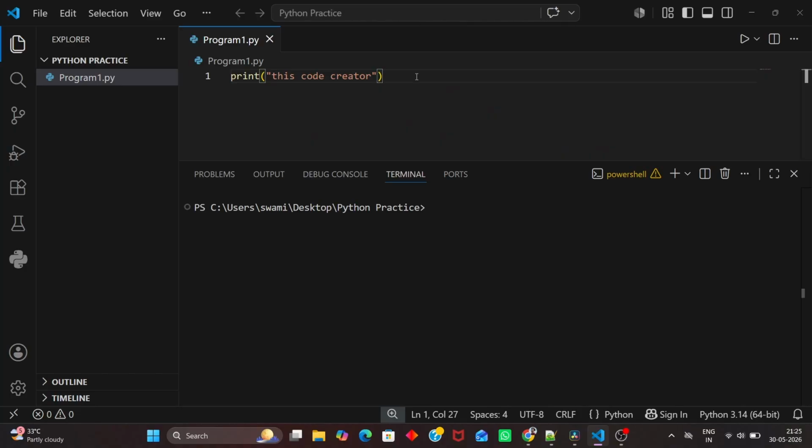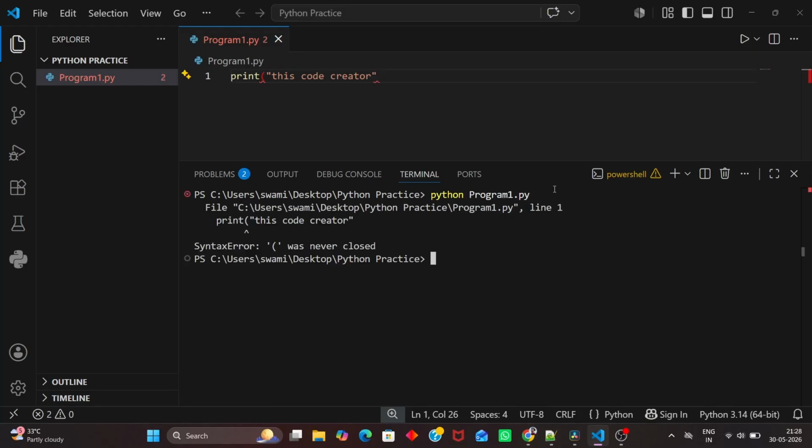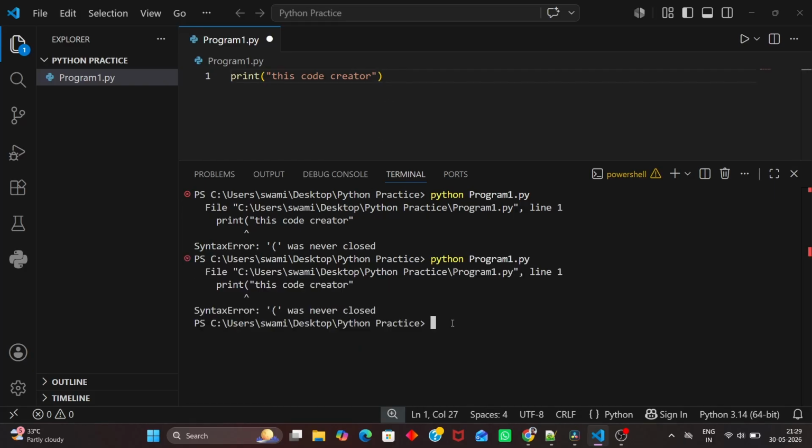Now, if I change the code, it will show an error. For example, I will remove one bracket. Let's see the result. It shows an error, missing bracket. Now I will add the bracket back and run the program again. Let's see the result. It is still showing the same error.